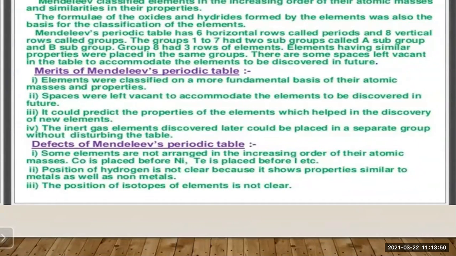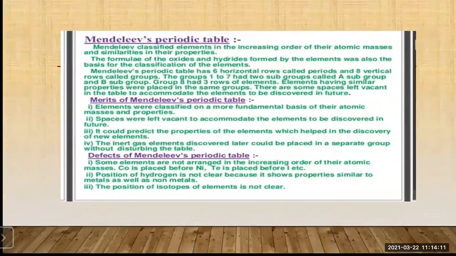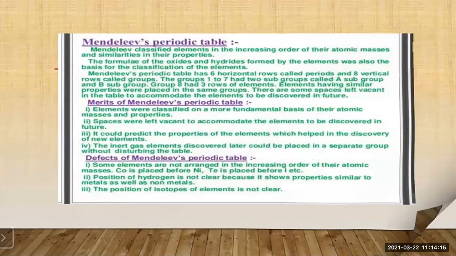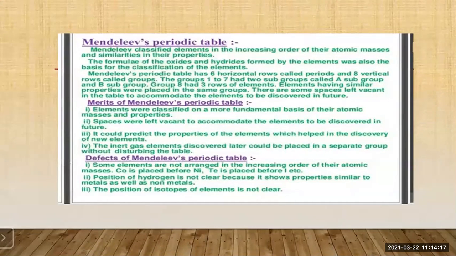Now, isotopes were discovered a long time after Mendeleev put forth the periodic table. So there was a challenge to place these isotopes in Mendeleev's periodic table, and these isotopes have the same chemical properties but different atomic masses. So you have to remember that these are some of the defects of Mendeleev's periodic table.